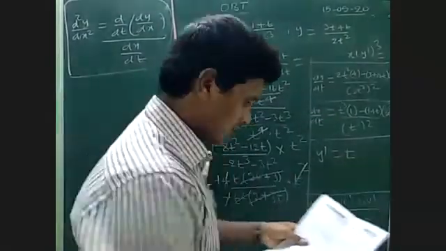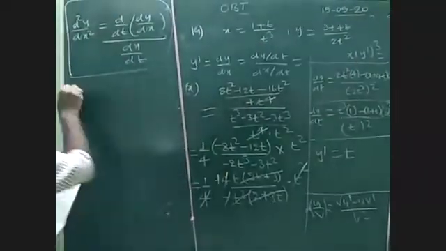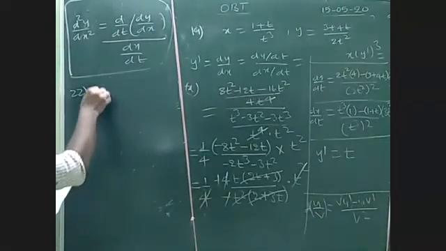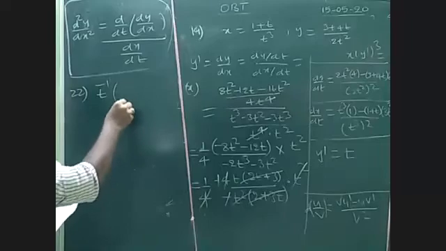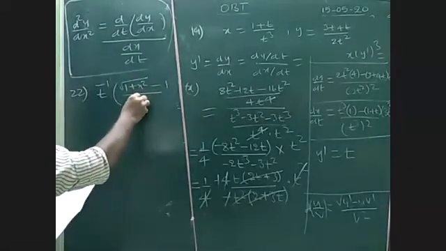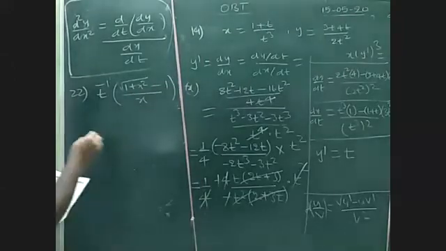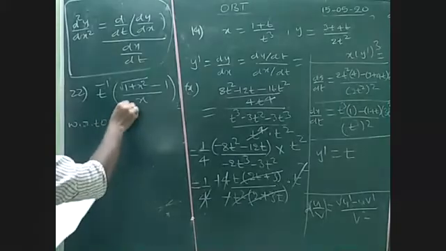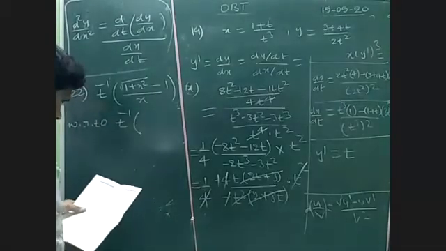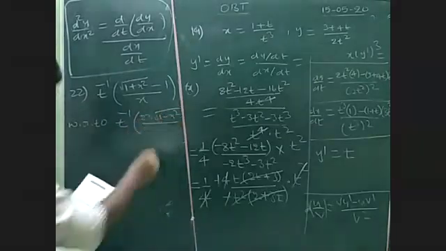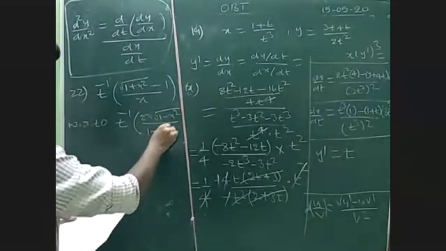See here in this 22nd question also, the derivative of tan inverse of root over 1 plus x square minus 1 by x with respect to tan inverse of 2x root over 1 minus x square by 1 minus 2x square.